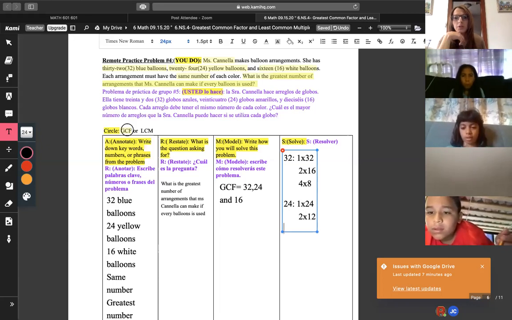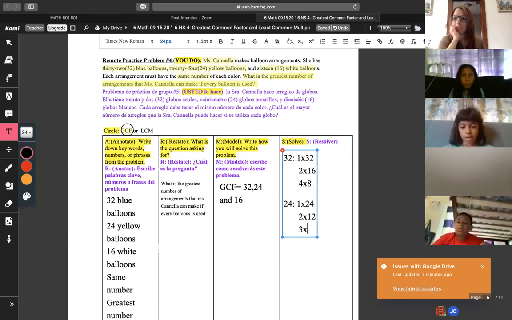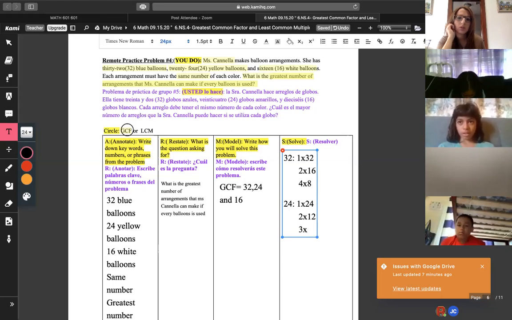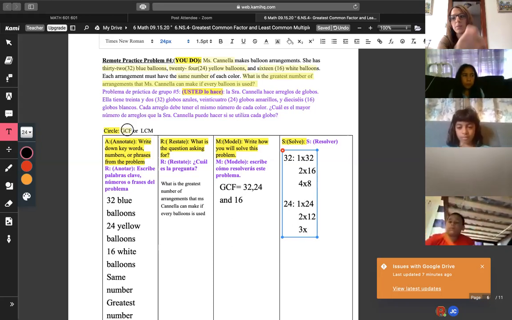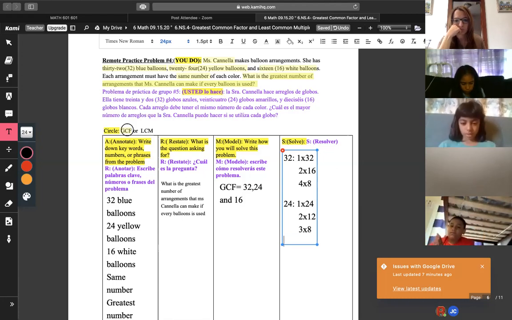There you go. 3 times what? 3 times 4 is how much? That's 12. I want to get to 24, so I have to double that to 8. Yes, 3 times 8 is 24.